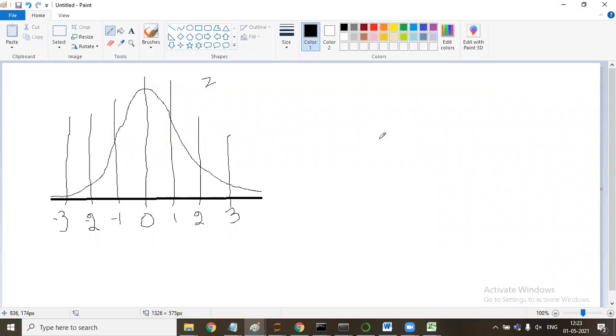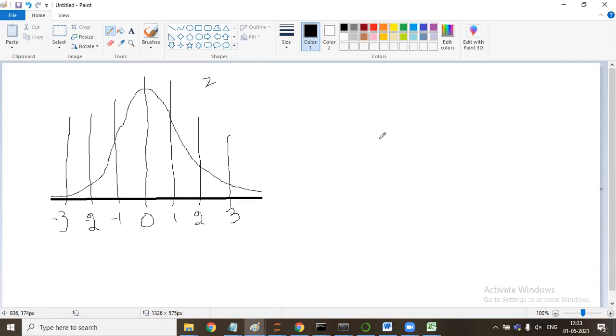So now, if we work on any problem, does that problem have mean 0, standard deviation 1? No. So what will we do in that case? We convert it into a standard normal distribution.